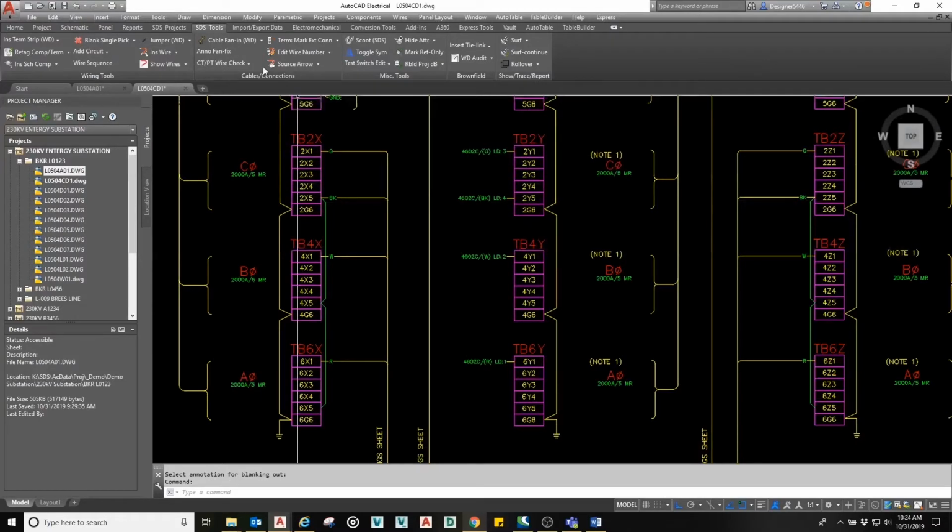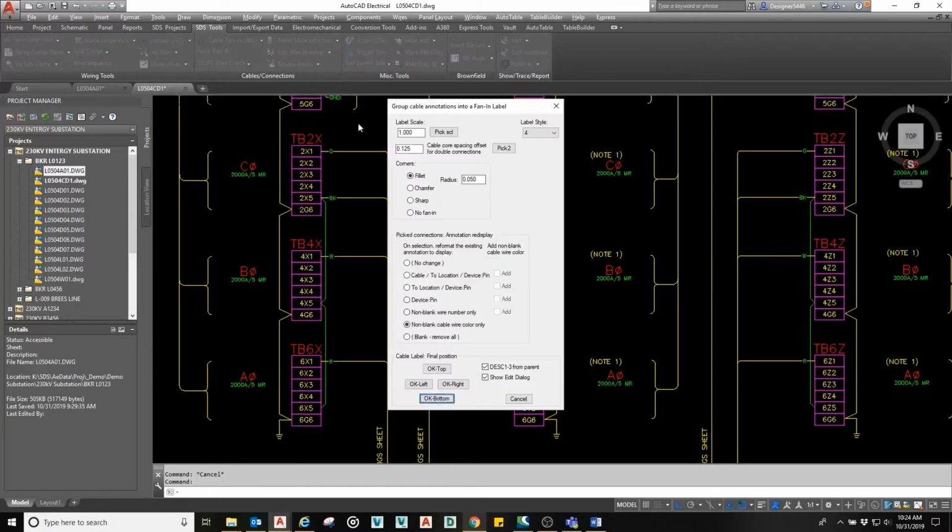And you see the external annotation has our cable number, our conductor color, and actually the terminal that it's landing on the destination side. So under SDS Tools, we pick Cable Fan NWD. Label Style 4 is our default style. The fillet corners with a 0.05 radius is the default there. The only information we want to include inline is the non-blank cable wire color.